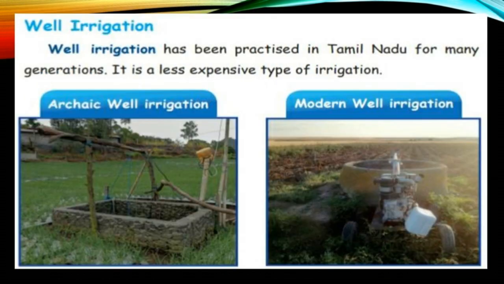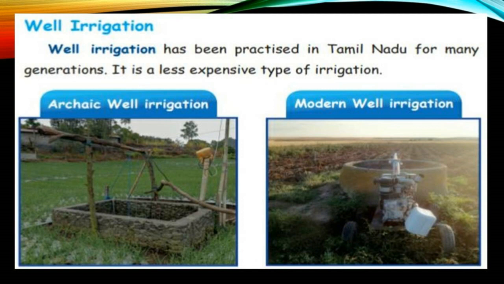Well irrigation. Well irrigation has been practiced in Tamil Nadu for many generations. It is a very inexpensive type of irrigation. From the well, they make a bore or pump set and supply water for the irrigation, for the plantation to grow. It is very useful and it does not cost much.